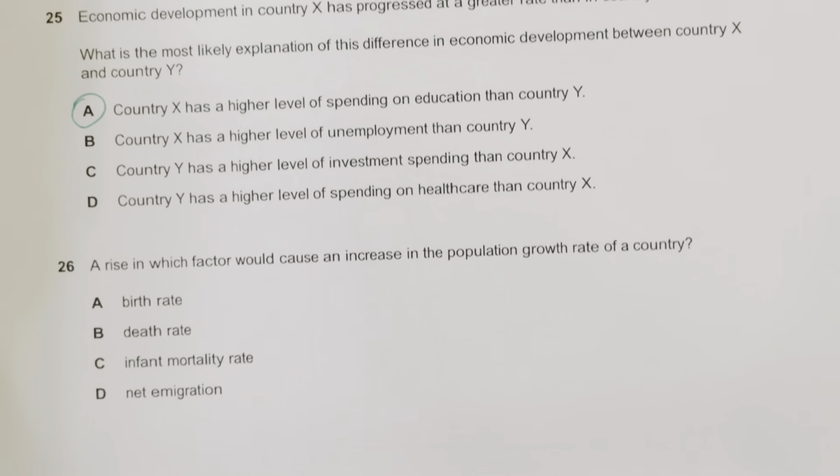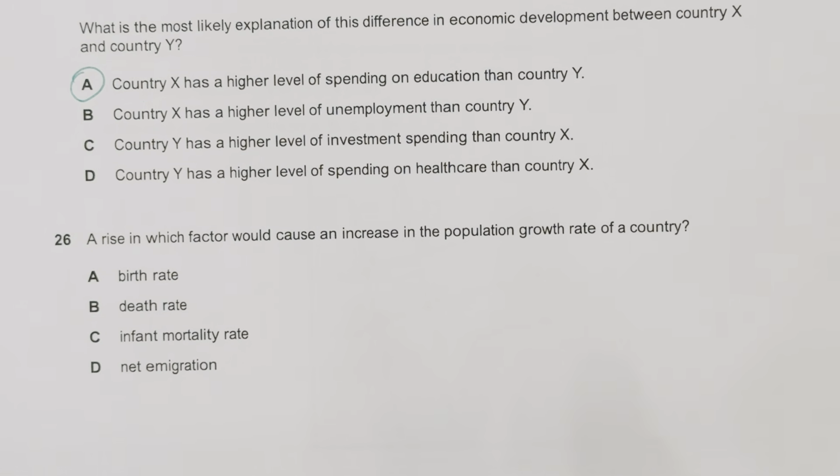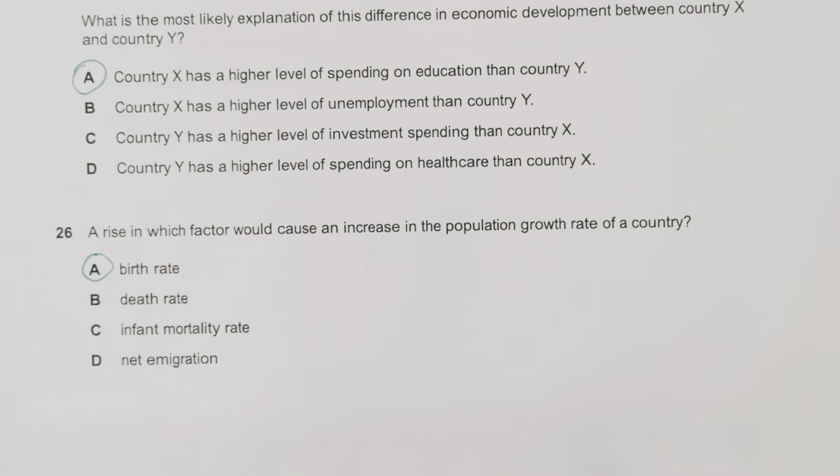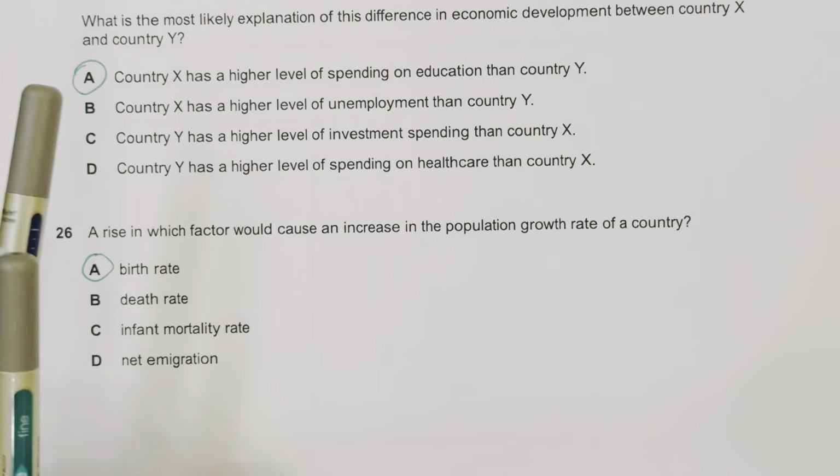Moving to question number 26. A rise in which factor would cause an increase in the population growth rate of a country? Birth rate, death rate, infant mortality rate, or net immigration? So the increase in the population growth is affected by the birth rate. So option number A is the right choice.